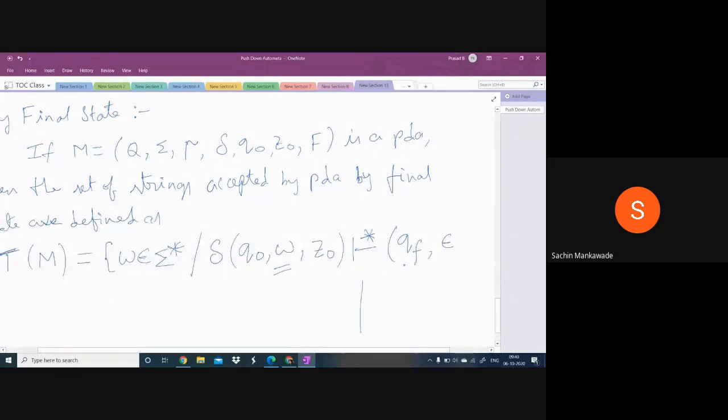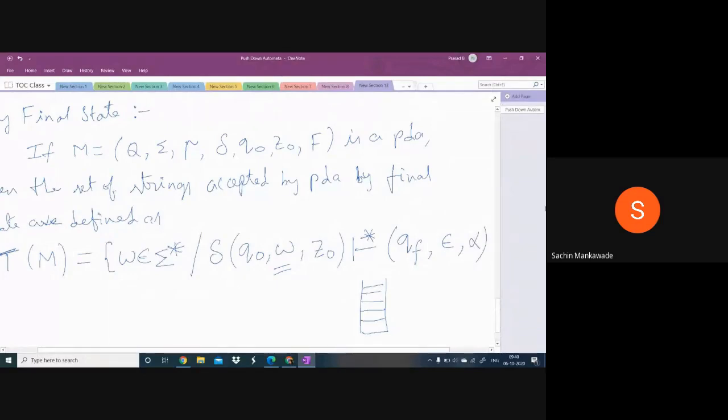So when the machine stops, the stack can be empty, means there are no symbols, or it can have one symbol, two symbols, three symbols, four symbols, five symbols. So here the stack is not at all important. We don't bother about the stack.